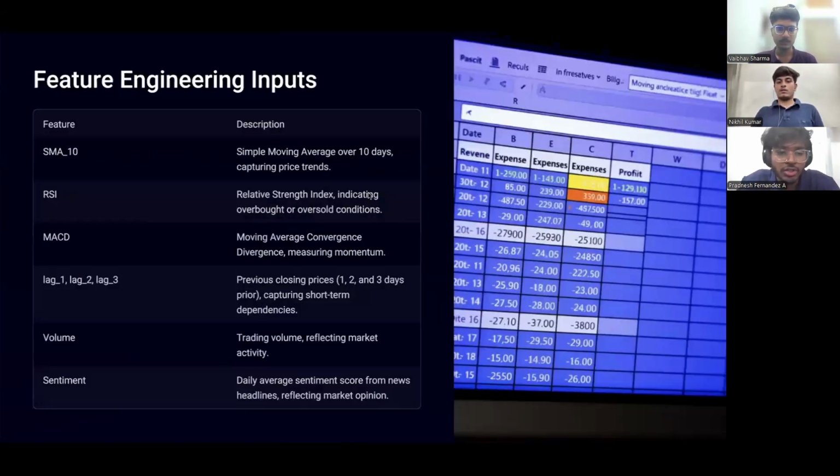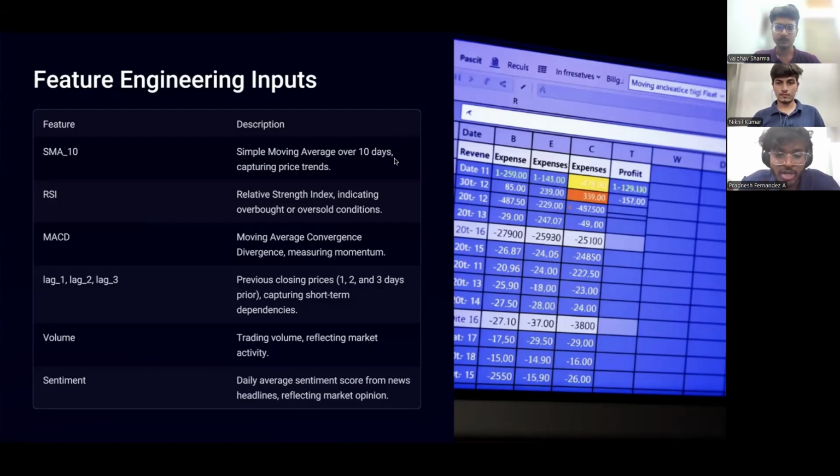Now let's look at the feature engineering inputs. First, we collect historical OHLCV data using Polygon.io's API. From this data, we generate several technical indicators: SMA, simple moving average for trend direction; RSI, relative strength index to measure overbought/oversold conditions; MACD, the moving average convergence divergence for momentum detection. We also include lag features which provide the model with context from past days. Volume spikes are captured using Bollinger Bands and moving average crossovers.